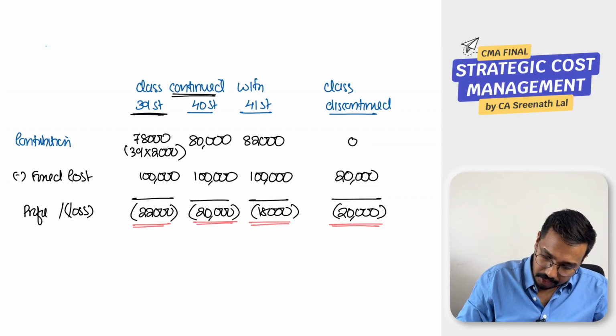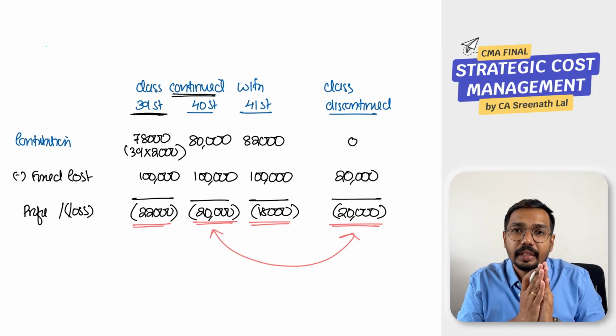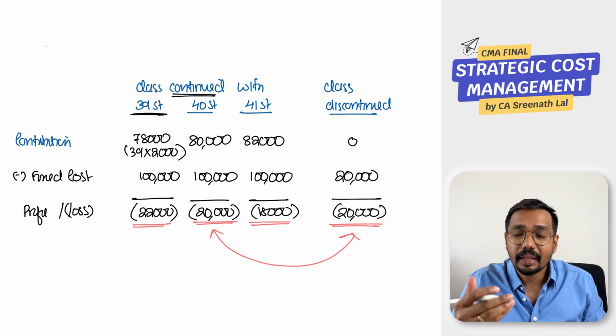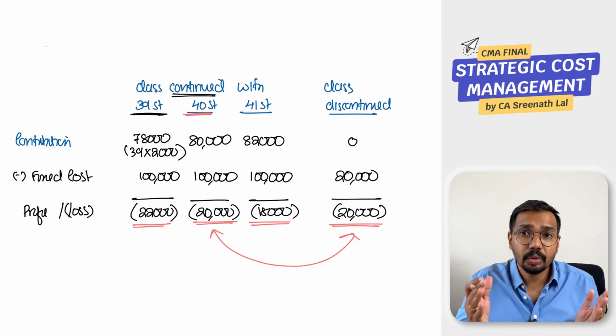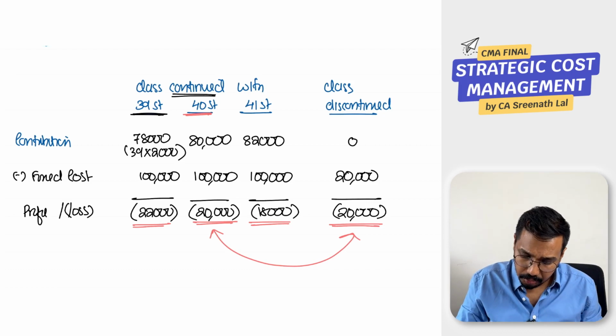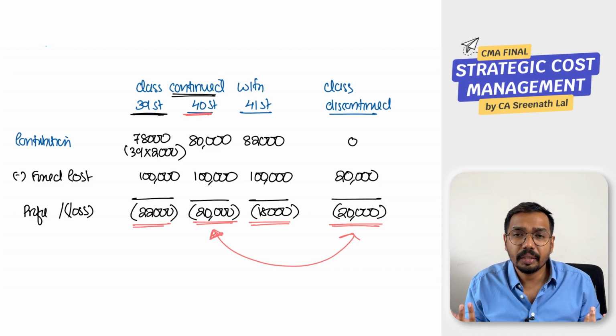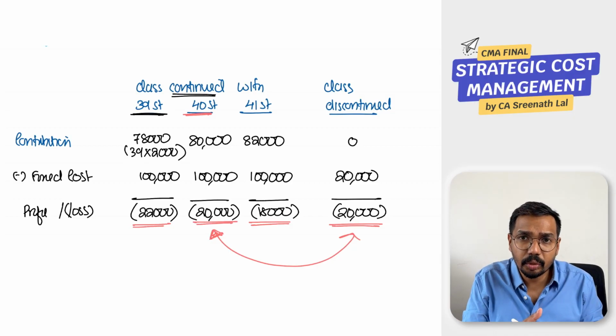See, what is the significance of this 40? Let us understand. If you are continuing the class with 40 students, which is your shutdown point, you will have a loss of 20,000 rupees. Then why do we need to continue? It is a loss, right?